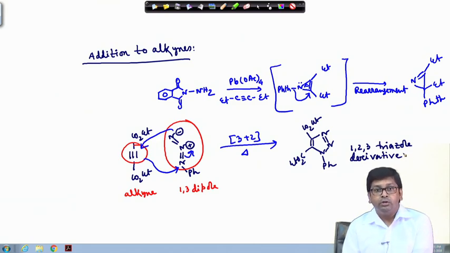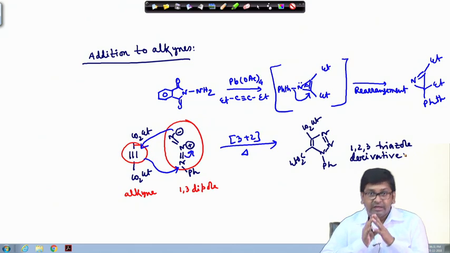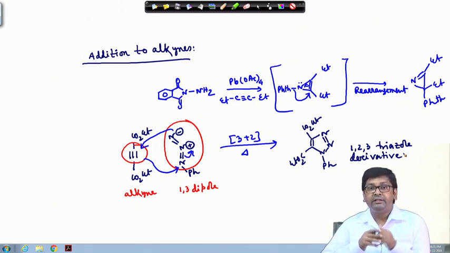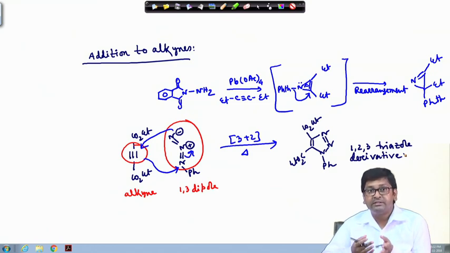Okay. So, in this case what we have found is that, instead of generating the nitrene, this 1,3 dipole, here it is azide, is nicely going through 3+2 cycloaddition, and finally it gives, without giving the nitrene based cycloaddition product, the corresponding 1,2,3 triazole derivative.